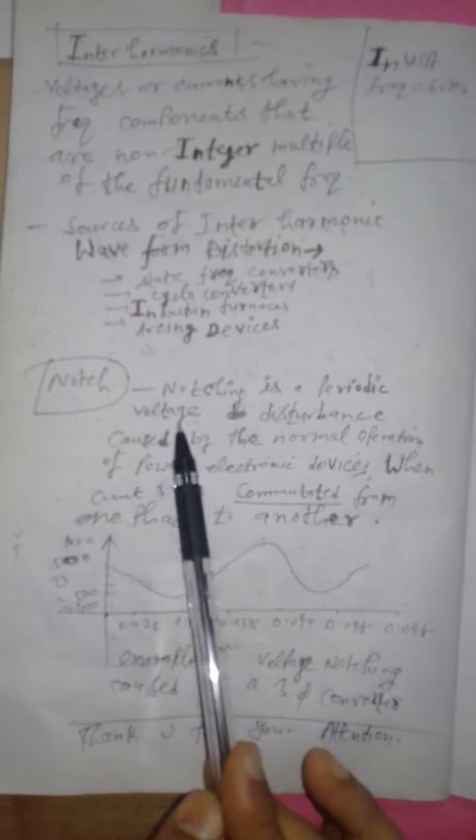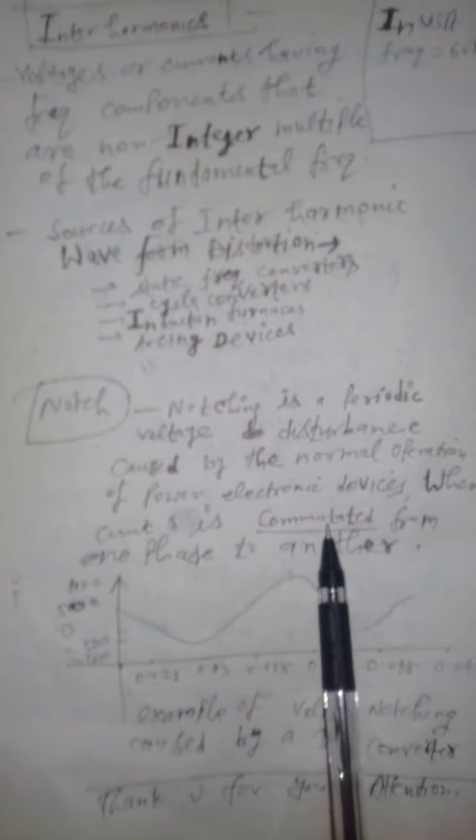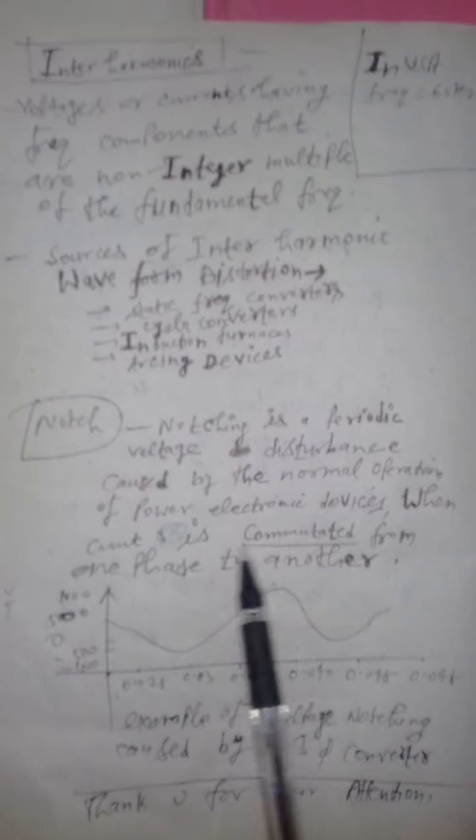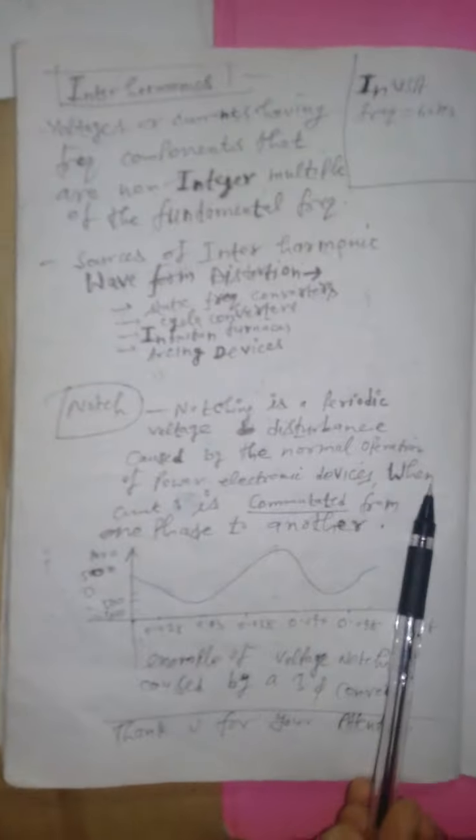What is a notch? The next term is notch. Notching is a periodic voltage disturbance caused by the normal operation of power electronic devices when current is commutated. Commutation means turning off of the current. So notching is a periodic voltage disturbance caused by the normal operation of power electronic devices when current is commutated from one phase to another, that means when current is switched off from one phase to another.